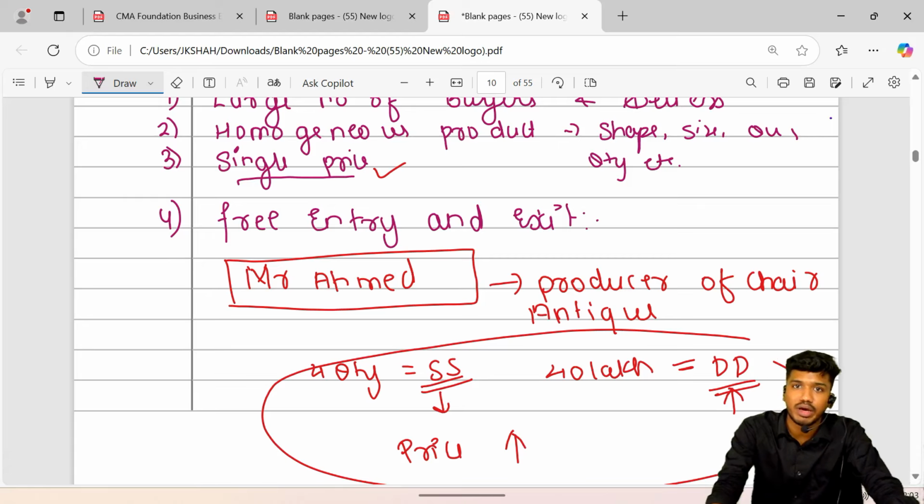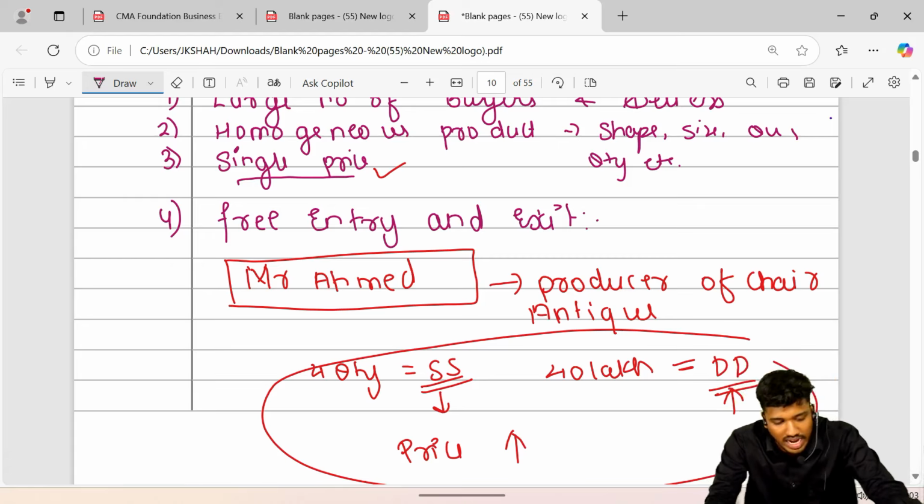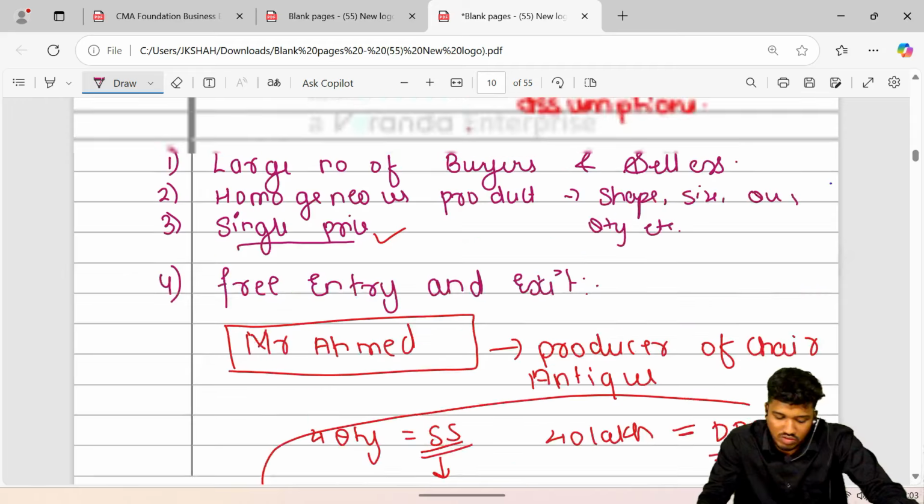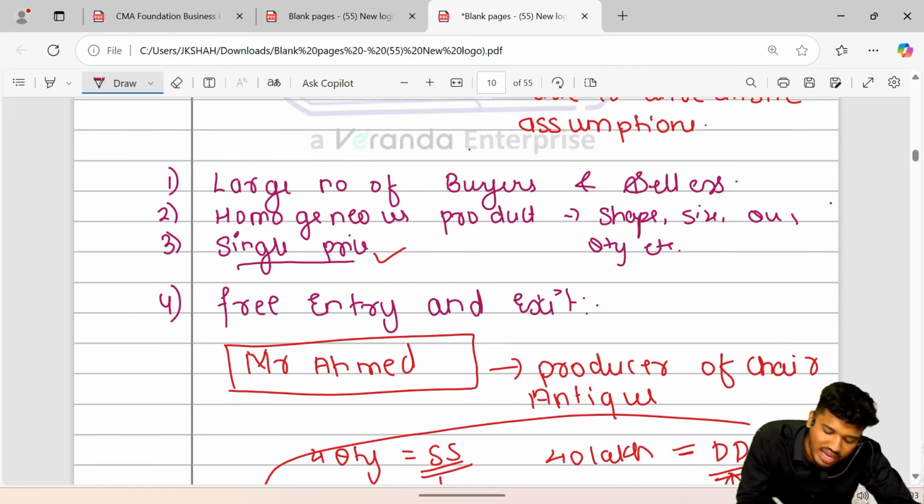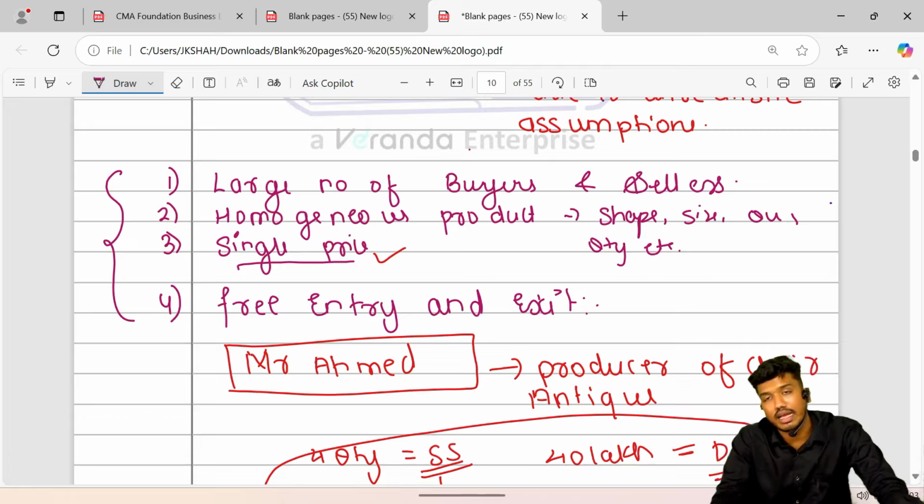So guys, it was basically free entry and exit. You will enter into the market when there is hope of profit, and you will exit from the market when there is a possibility of loss. So their next assumption was free entry and exit. I hope you have understood all 4 properly. First, a large number of buyers and sellers, next, homogeneous product, single price, and next, free entry and exit.